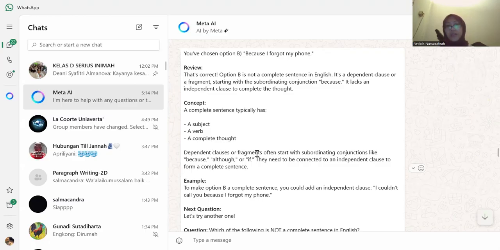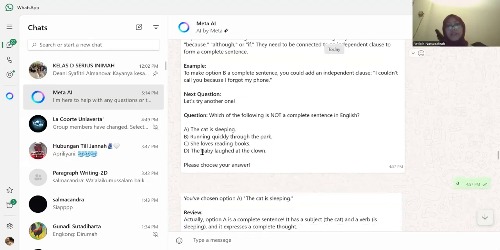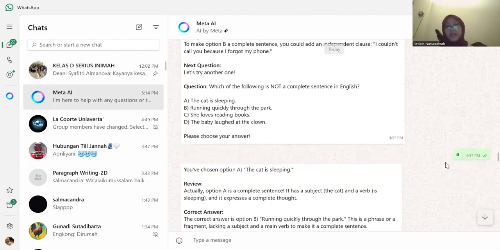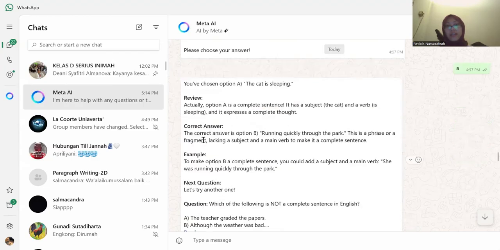It gave me the explanation that they start with words like because, although, or if, and they need to be connected to an independent clause to form a complete sentence. And then it gave me another question on this topic, and I answered A. I answered wrong, and then it corrected it and gave me the right answer.